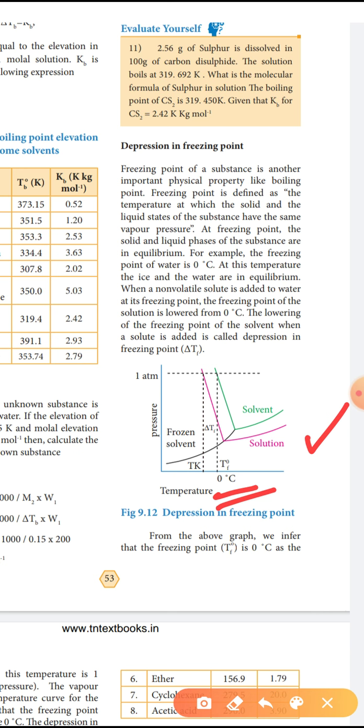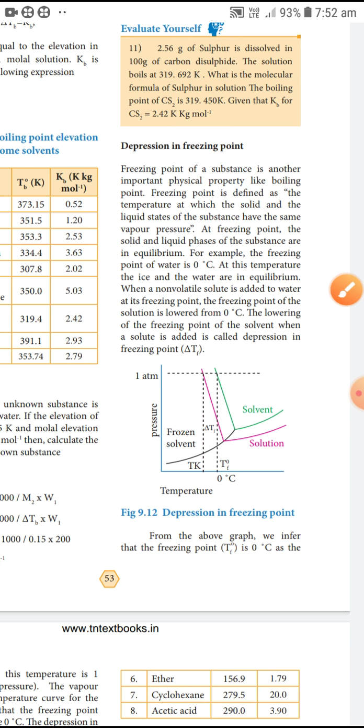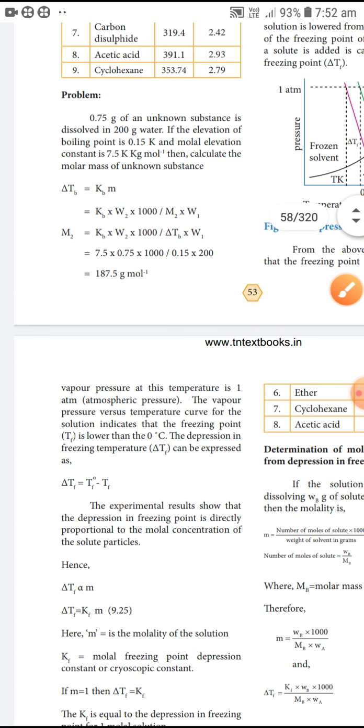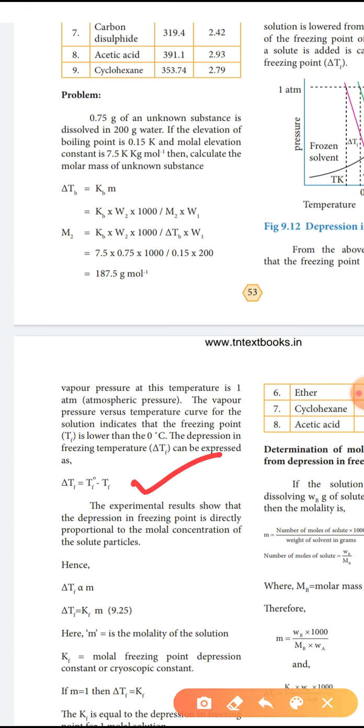The difference in freezing temperature can be expressed as del Tf. Del Tf means depression in freezing point, T naught F minus Tf. The experimental results show that the difference in freezing point is directly proportional to the molar concentration of the solute particle. So, del Tf, the depression in freezing point, is directly proportional to the molar concentration of the solute.